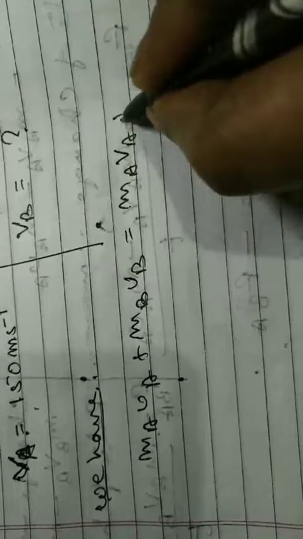So simple. When we arrange all this, we put it into the formula. So we just have to write MAUA plus MBUB equal to MAVA plus MBVB.